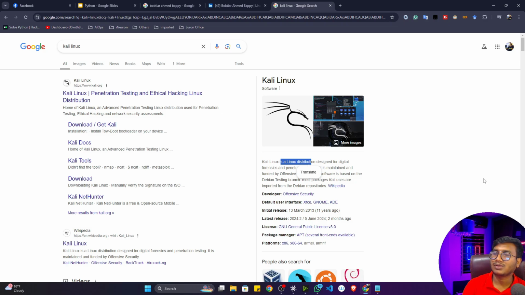But a hacker can also hack from a Windows machine or a Mac based machine. Yes, you can do it. But if you're using a Windows or Mac machine, you have to install those tools separately, which means you have to set up everything from scratch. With Kali Linux you don't need to install them separately. The functionality is already there, and you only use those tools and technology. That's why hackers prefer Kali Linux to Windows or Mac operating systems.